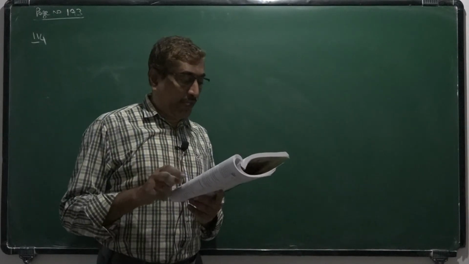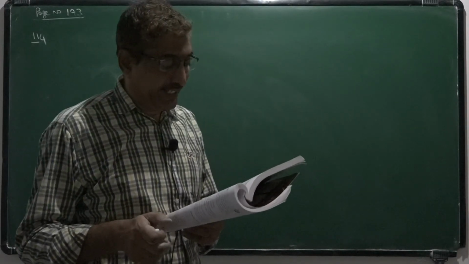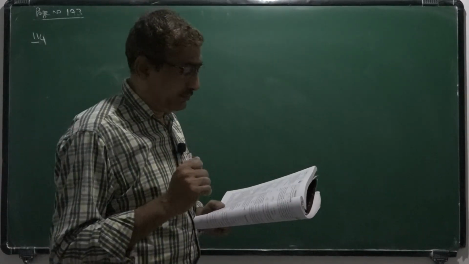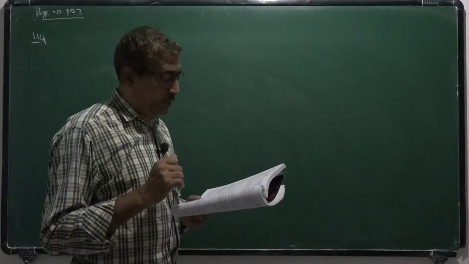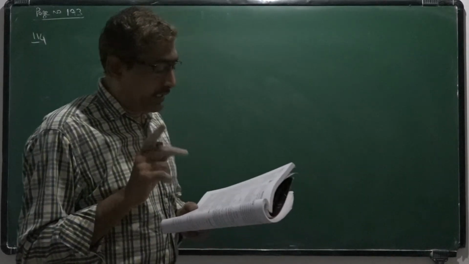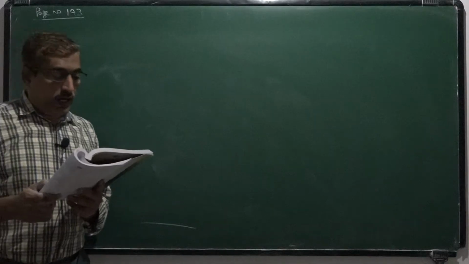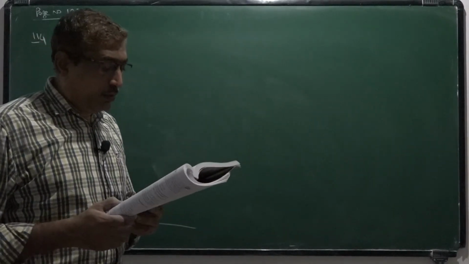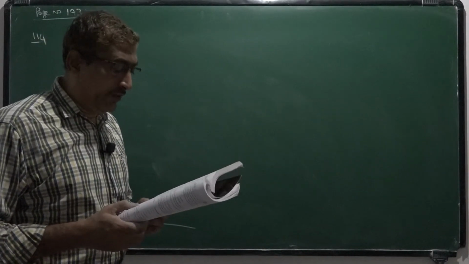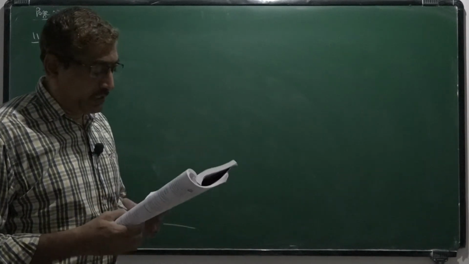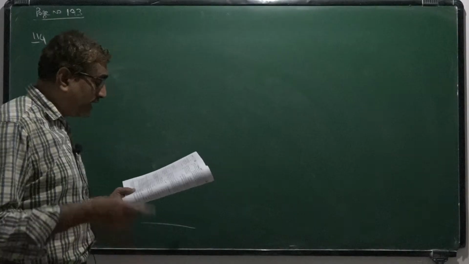The ratio of Young's modulus of the materials of the wires for same elongation. Okay. Two wires A and B of same dimensions are under loads 4 and 5.5 kg respectively. The ratio of Young's moduli of the materials of the wires for same elongation.